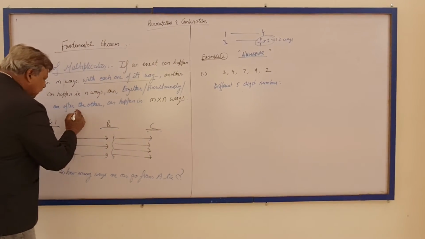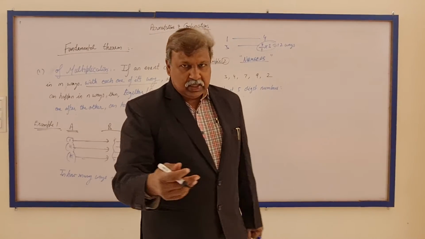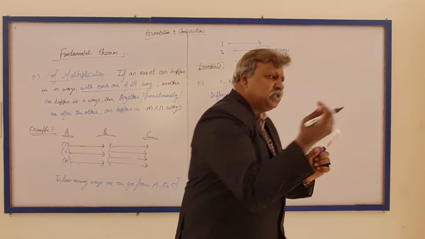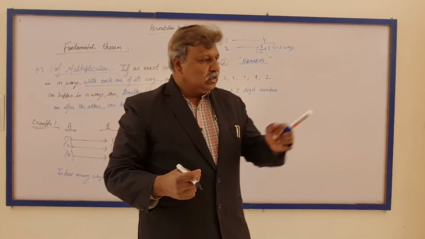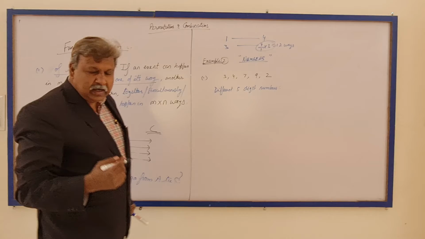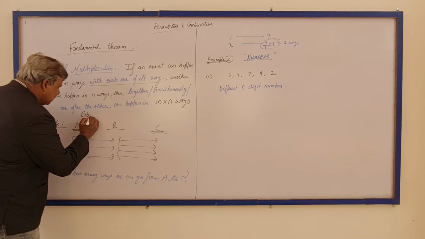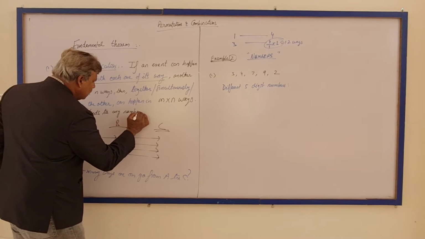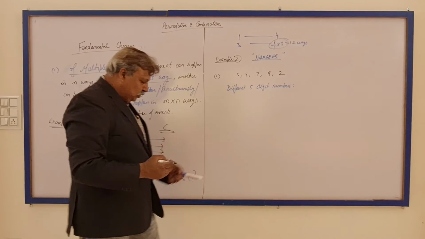This theorem can be extended to any number of events. That means if you have event A, which can happen in m ways, another event can happen in n ways with each one of its ways, and then in succession there is a third event which can happen in p ways, and then another event which can happen in q ways. Then together these events can happen in m into n into p into q ways. So it extends to any number of events. The prime thing is that with each one of its ways should be satisfied.